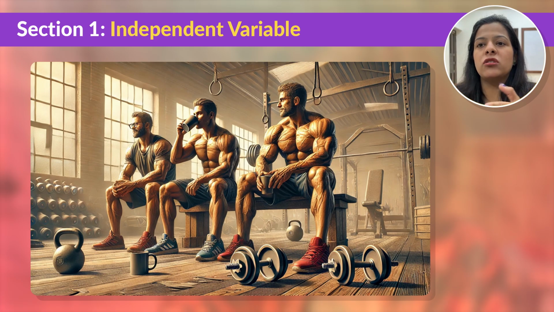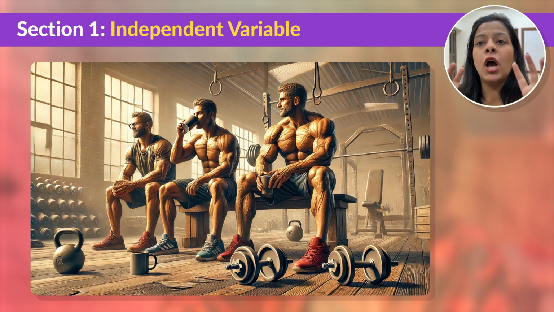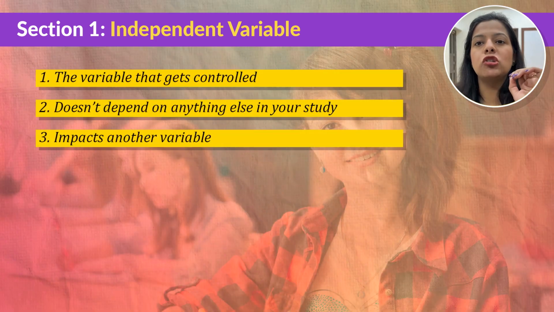Maybe you measure how long they run on the treadmill or how much weight they can lift. So you are measuring something and then you decide how the drink has impacted their performance. So the independent variable is always the thing you are controlling or changing to see how it influences something else.